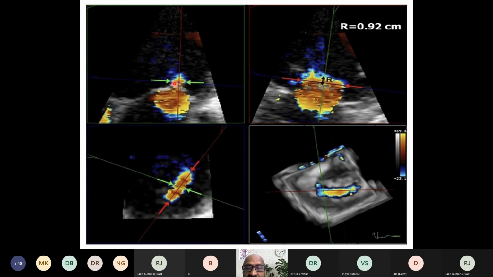You look at the vena contracta width. This is smaller here and the vena contracta is much wider here. And if you see the en-face view of the vena contracta in this particular image, you can see that it is not circular. It is a sort of ellipsoid or rectangular in shape. So these factors must be kept in mind, and hence when we look at the vena contracta in 2D, we should always look at it in at least 2 different orthogonal views, and then decide upon the severity of the regurgitation rather than basing the conclusions on one single view.